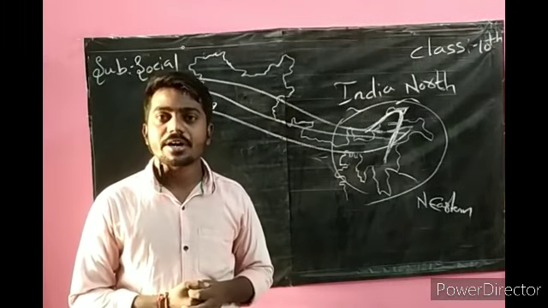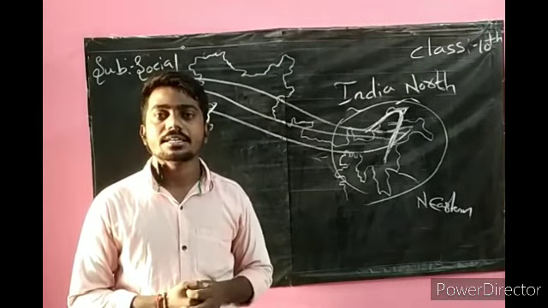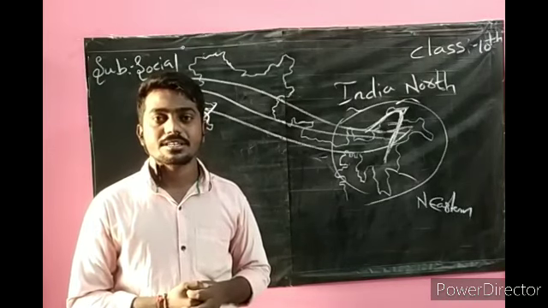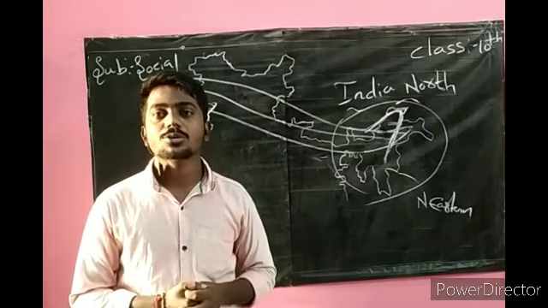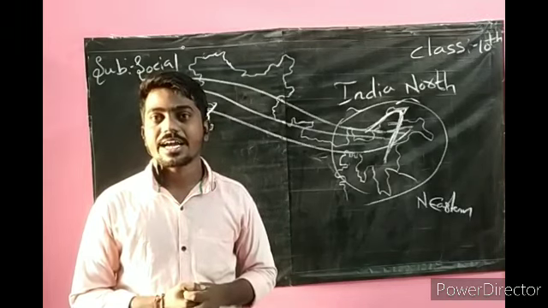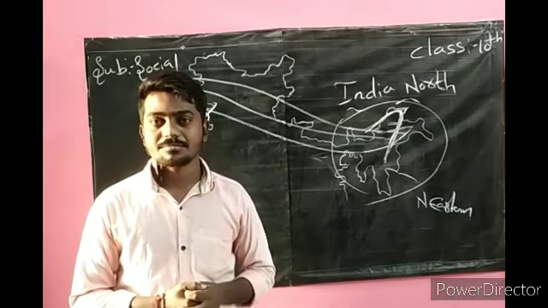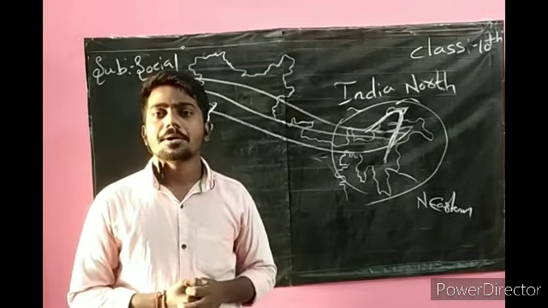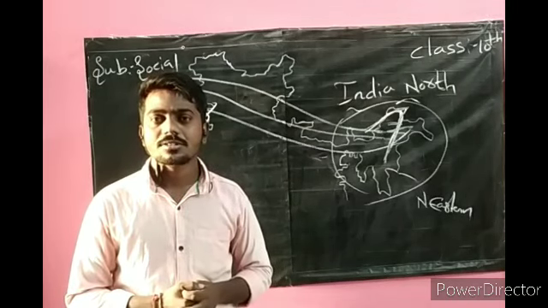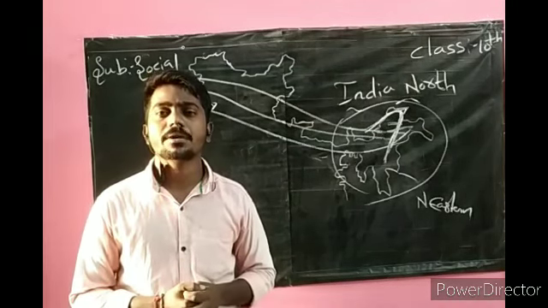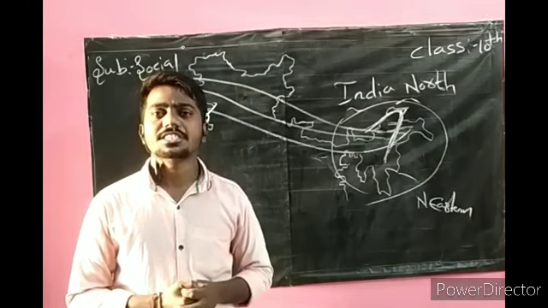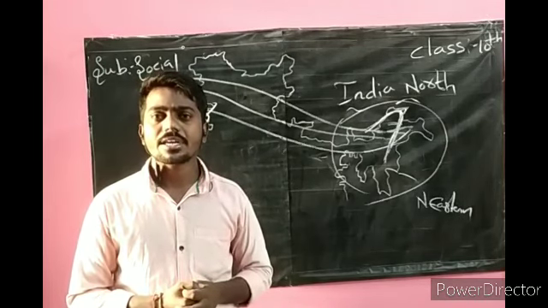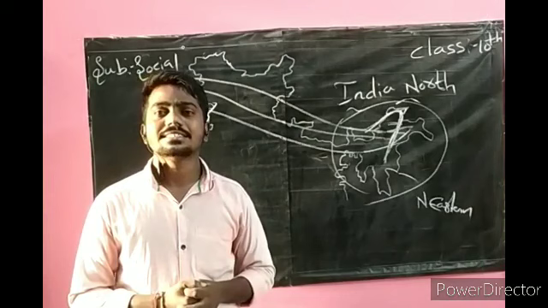Okay, the western part, central part, and eastern part. In the western part, we have the river Indus and its tributaries. What are the tributaries of Indus? Okay, I told the code also: JCB-RS. J means Jhelum, Chenab, Ravi, Beas, Sutlej.